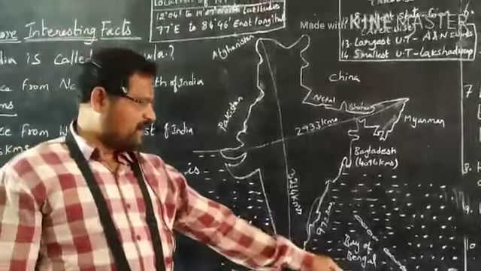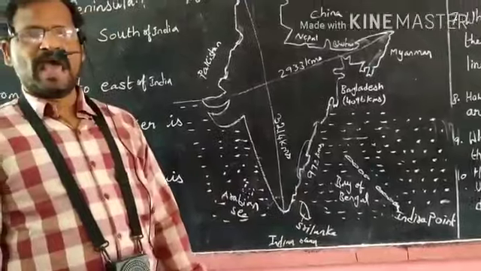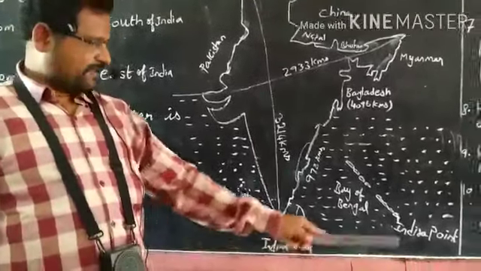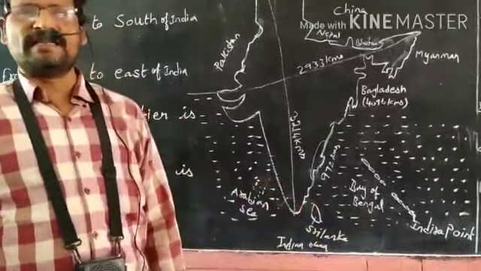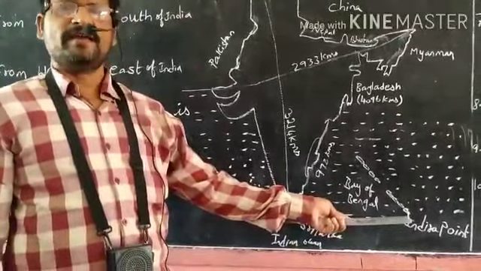It was the southern tip of India, in Great Nicobar Island. You may have a doubt: Sir, when Indira Point washed away, what is the southern tip of India? Great Nicobar Island is the southern tip of India.